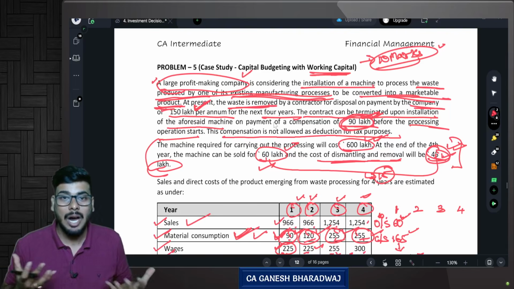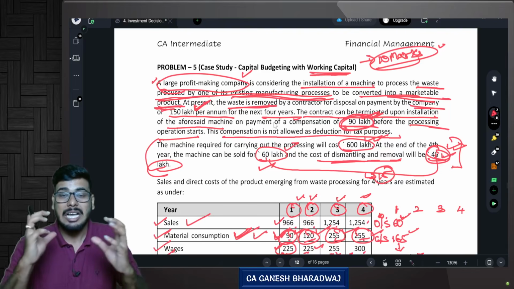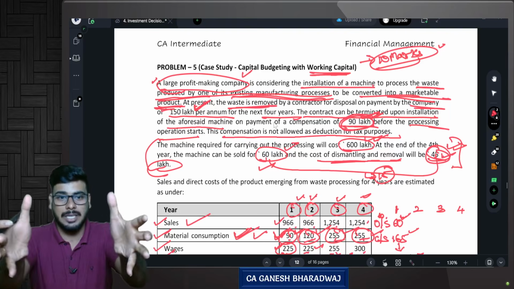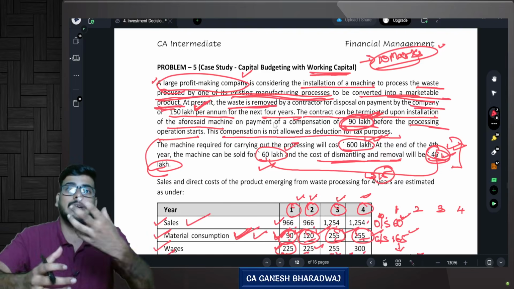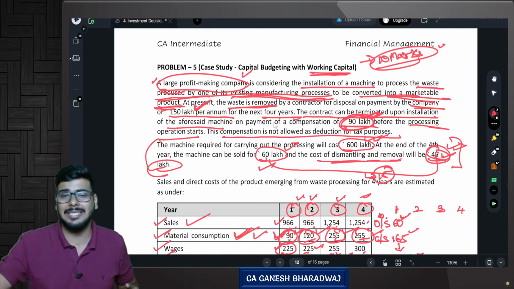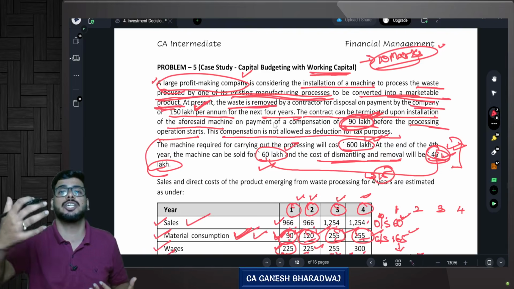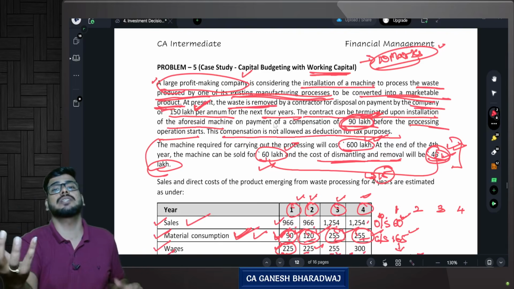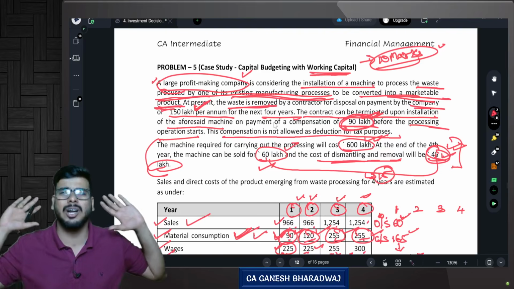Are you able to understand this investment decision? Where I should invest my funds, whether it's worthwhile investing these funds in a machinery and converting my waste into a marketable product and selling, or disposing of my waste as such. So this is an investment decision that we are doing on the asset side. Should I make this investment? Is it worthwhile making the investment on my equipment or machinery or not? Are you clear with this?